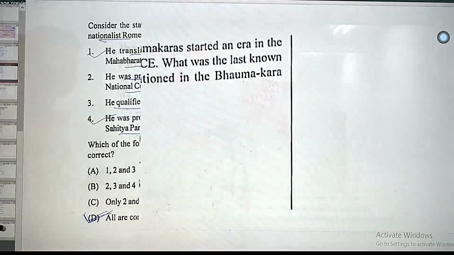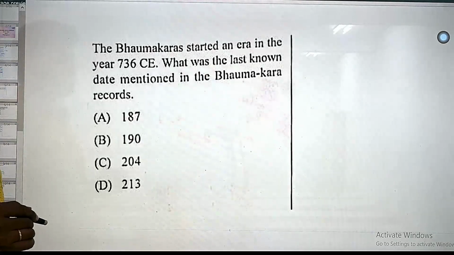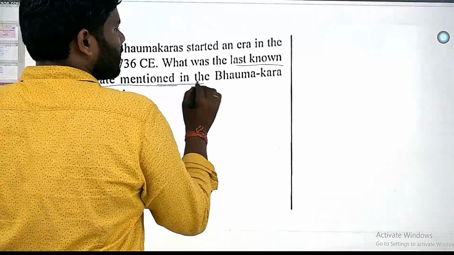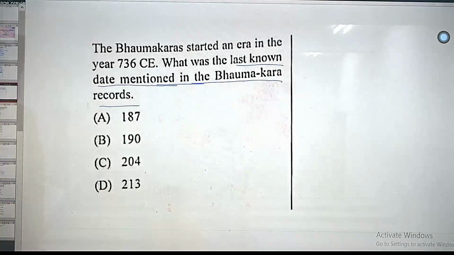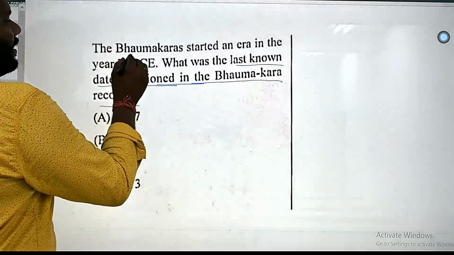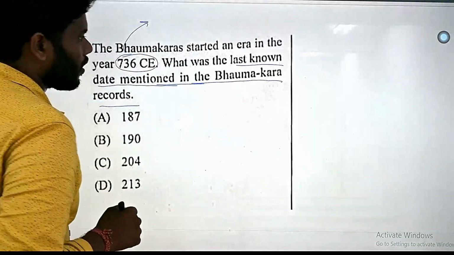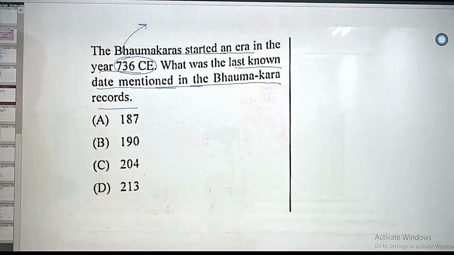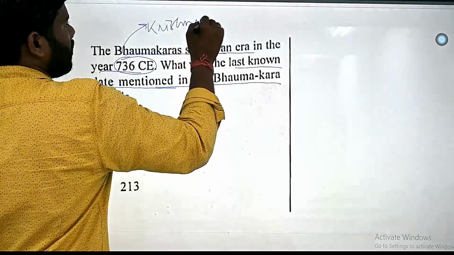Now next, let us go to the next question. The Bhaumakaras started an era in the year 736 CE. What was the last known date mentioned in Bhaumakara records? In Bhaumakara records, what is the last known date it is asking? This is 736 CE. This is the rule started by Bhaumakaras over Odisha. So that is an era in year 736 which was told by Krishna Chandra Panigrahi. So this is given by whom? Krishna Chandra Panigrahi.